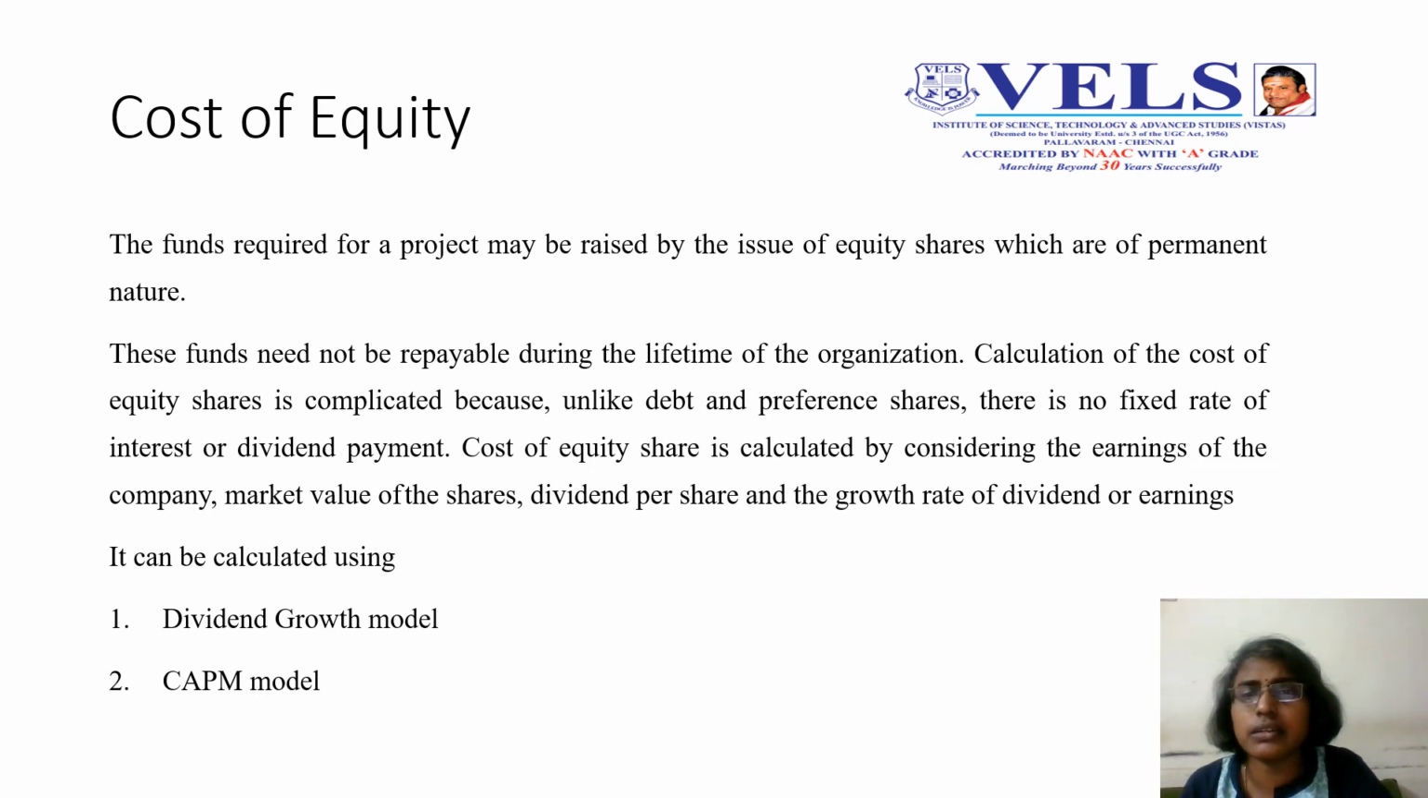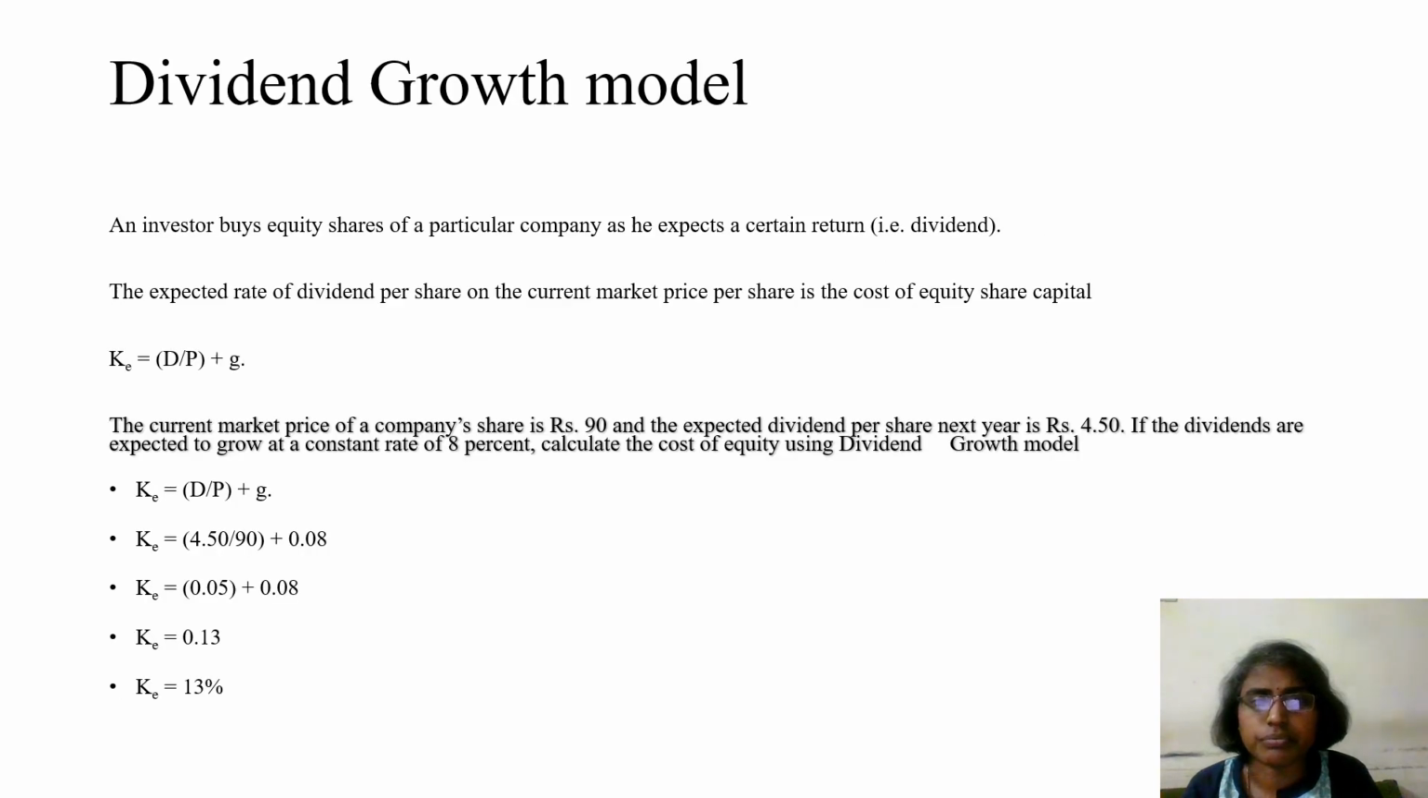The cost of equity share is determined by considering the earnings of the company, market value of the share, dividend per share, as well as the growth rate of dividend or earnings. These are the factors taken into consideration while calculating the cost of equity share. The cost of equity share is normally higher than the cost of preference share as well as the cost of debt. It can be calculated using the dividend growth model as well as the CAPM model. So next, what is the dividend growth model? That's what we're planning to see now.